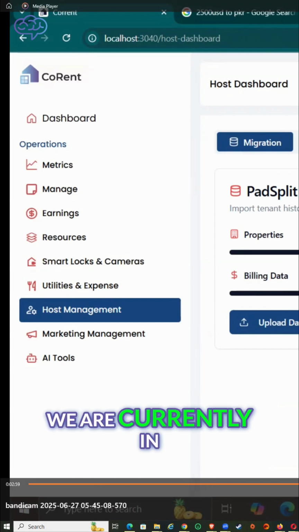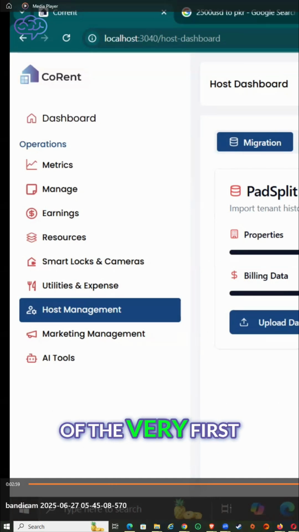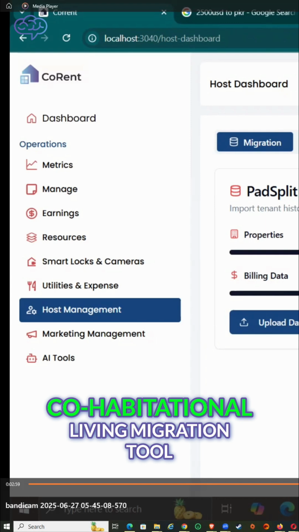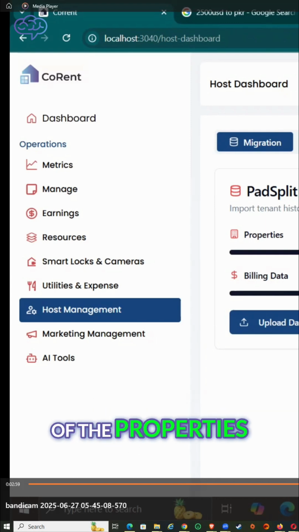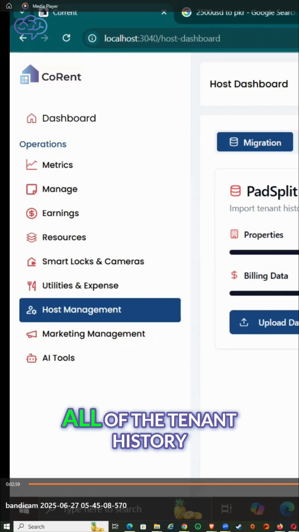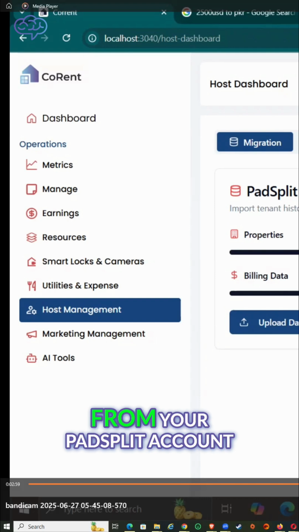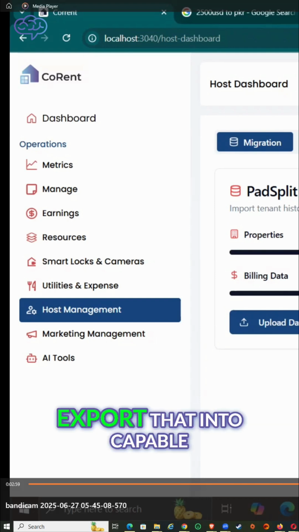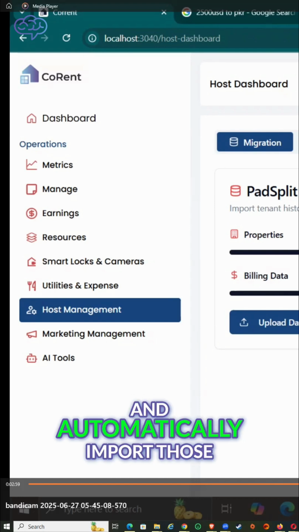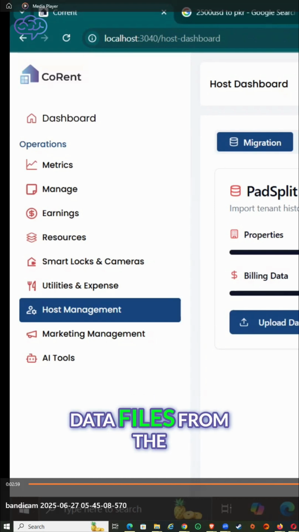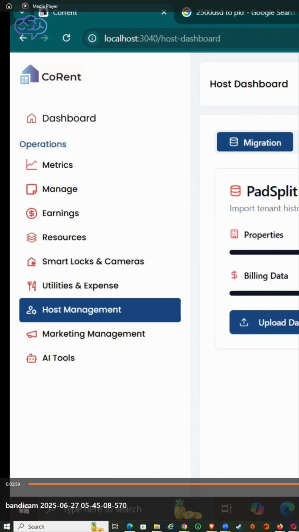Well, we are currently in process of finalizing the development and the launch of the very first cohabitational living migration tool. This will scrape all of the properties, all of the rooms, all of the tenant history, all of your documents, and all of your billing data from your PadSplit account, export that into capable uploadable files, and automatically import those data files from the mapped configuration directly into CoRent.